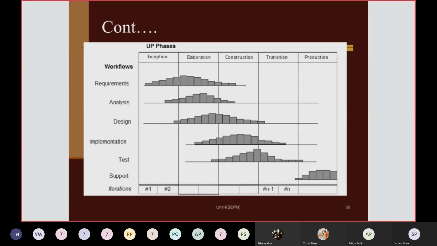Workflows are shown only which are commonly discussed: requirements, analysis, design, implementation, test, support, iterations. You can draw the previous diagram, that will be better. Those students facing problems with the previous diagram can draw this current diagram also, no problem. We will get marks in that case also.